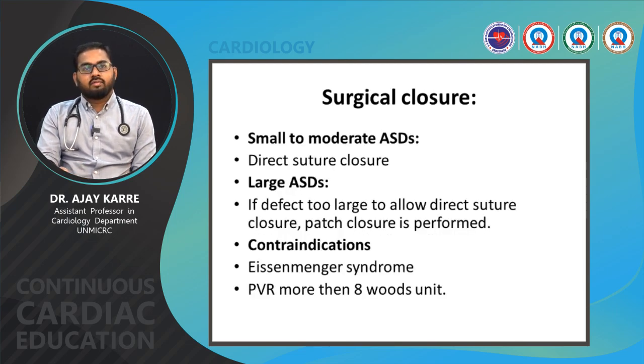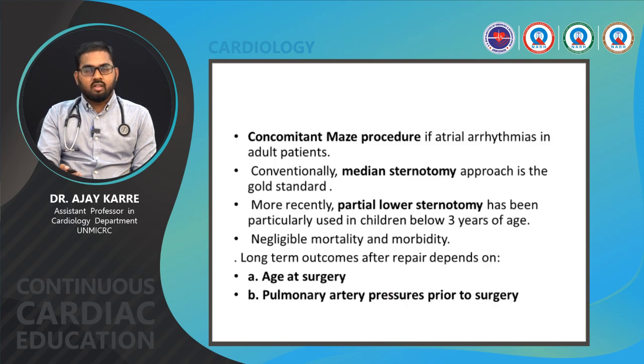Surgical closure: if there is a large ASD and the defects are too large to allow direct suture closure, patch closure is performed. If there is a small to moderate ASD with other associated conditions like TAPVC, PAPVC, direct suture closure of the ASD is recommended. Contraindications for surgical closure are Eisenmenger syndrome and pulmonary vascular resistance of more than 8 Woods units. Another surgical option is a concomitant MAZE procedure if there are atrial arrhythmias in adult patients.